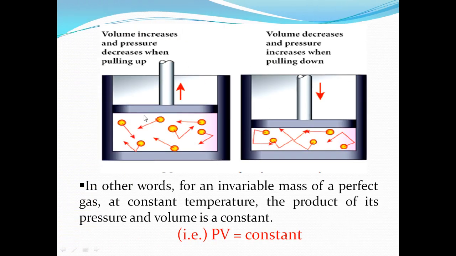And next, see here it is given. இப்போ ஒரு ஏர் கம்ப்ரெஸ்டாக இருக்கக்கூடிய பம்பு, volume increases and pressure decreases when pulling up. The same thing, see here, volume decreases and pressure increases, oppositely it will be done. So this opposite happens when pulling down.